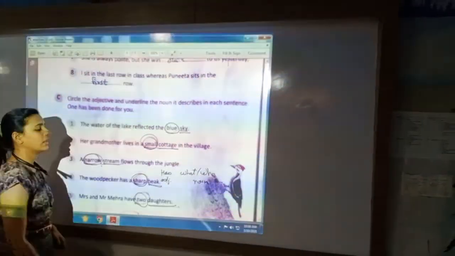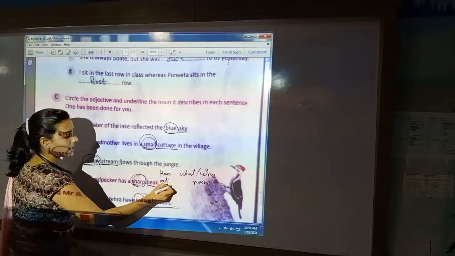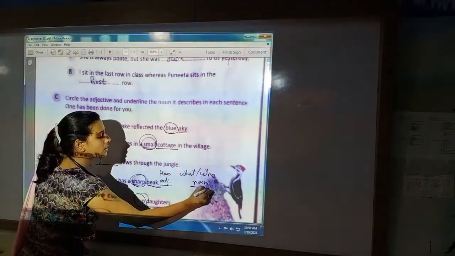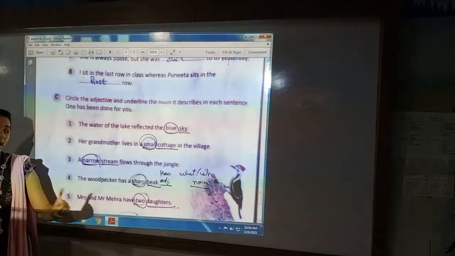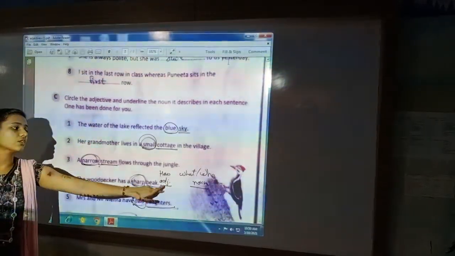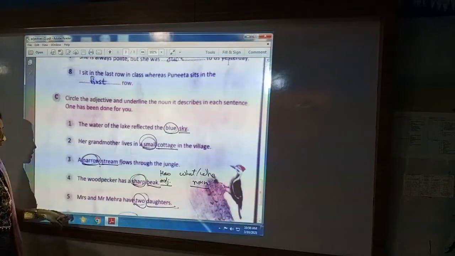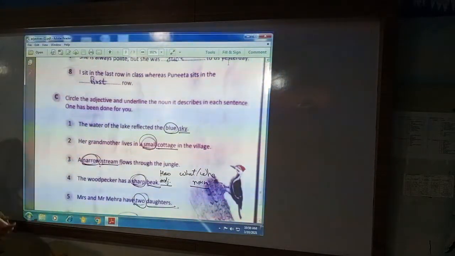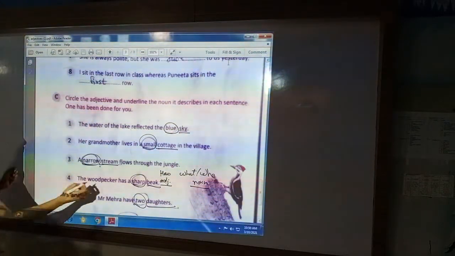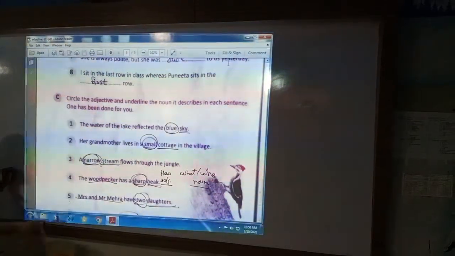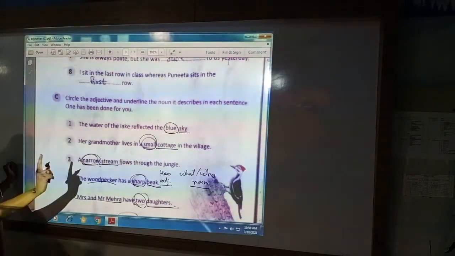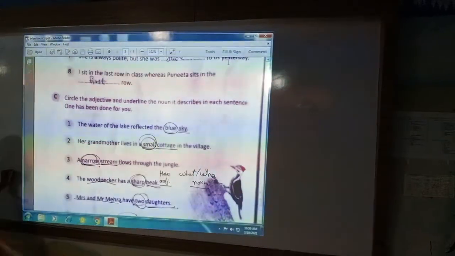Keep in mind that an adjective is used for describing the noun. So you have to identify which noun the adjective is used for. Here you can see that more than one noun is given. Woodpecker is also a noun. Mr. and Mrs. Mehra is also a noun. But the describing word does not describe the woodpecker.